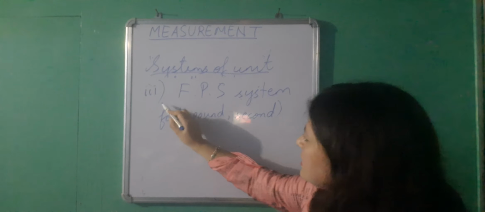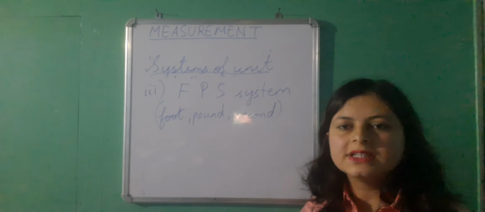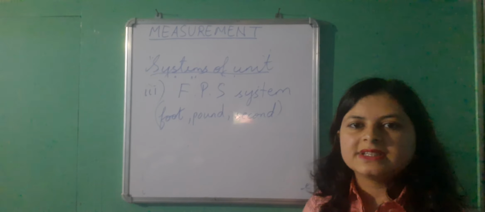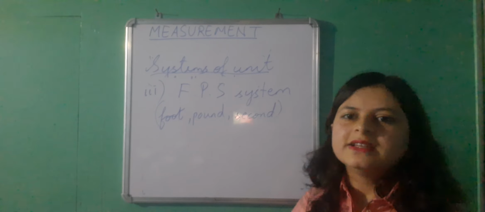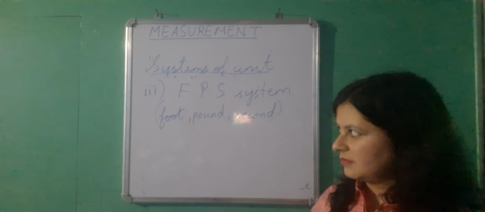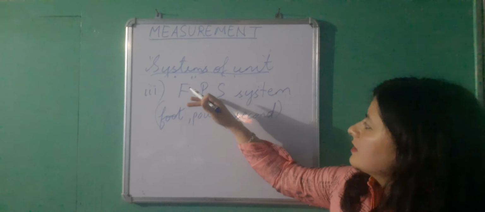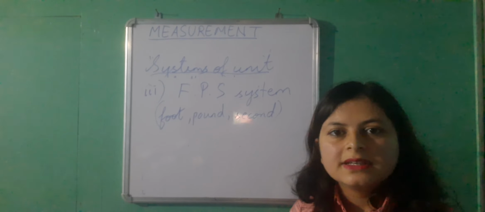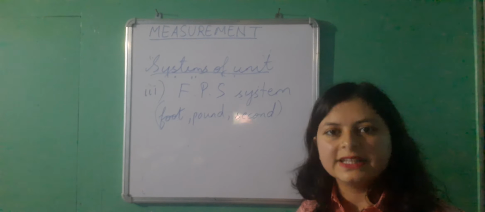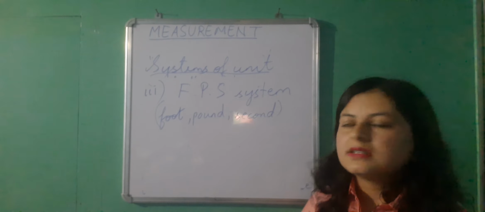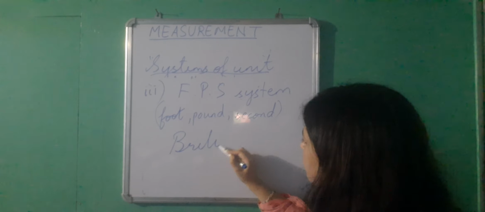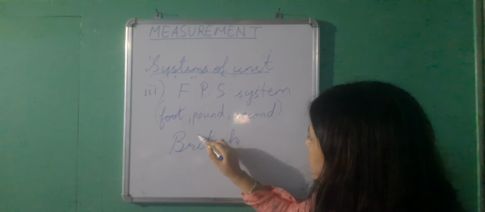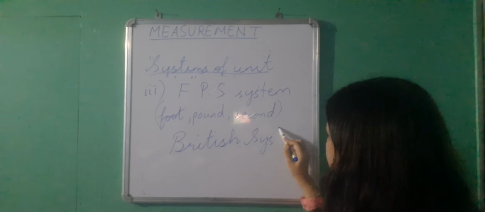So if you have noticed, in all the three systems the unit of time remains the same, that is second, but the unit of length and mass are different in these different systems. As I told you, we don't use it in this part of the world. It is followed by the British people, so it is also called the British system of units.